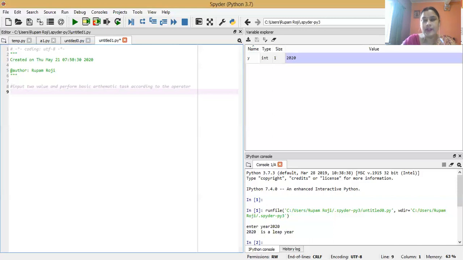So we are taking the two values from the user. Suppose n1 equals int input, enter value of first number.